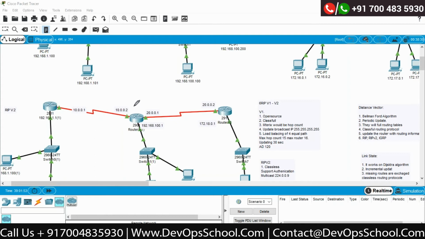Even if this router has some best route, it can share it with this router, and this router, even if he has a best route, can share it with him, so ultimately he will share with him. Correct? So remember that this is very, very important, that whatever updates or whatever best routes are available, you need to exchange with each other.